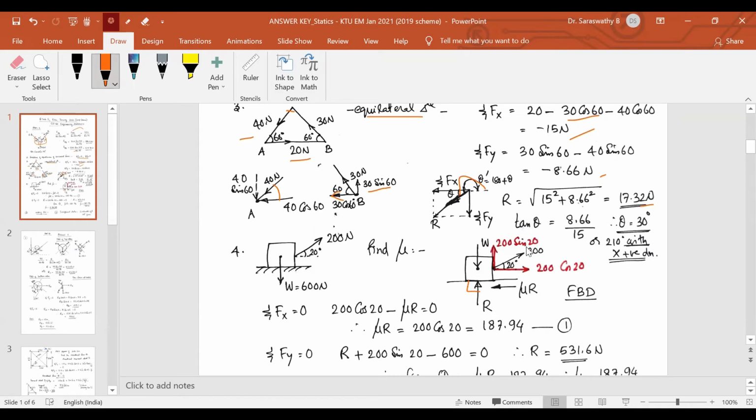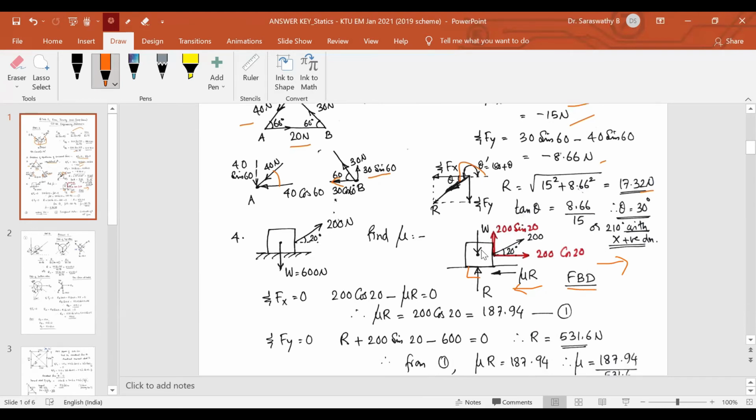This 200 force is resolved into 200 cos 20 and 200 sin 20. Then the body will move in this direction. When we apply a force like this, it will move towards the right. So the frictional force acts towards the left. So these are the force system. This is called the free body diagram.